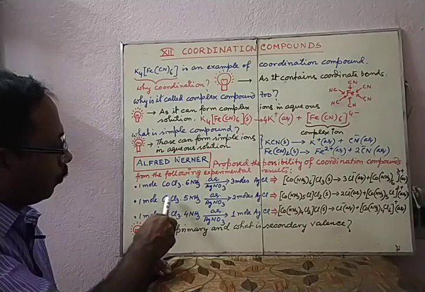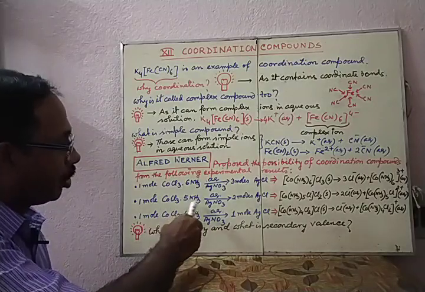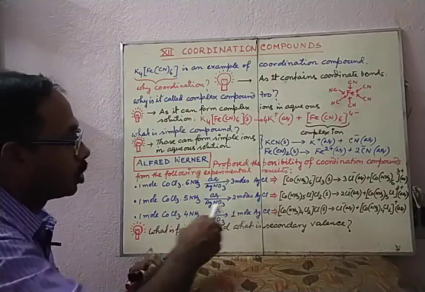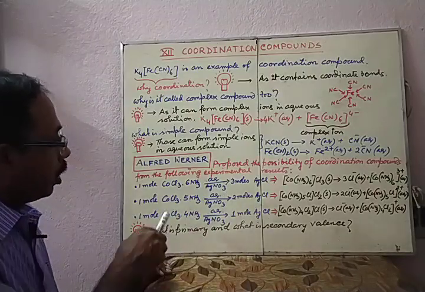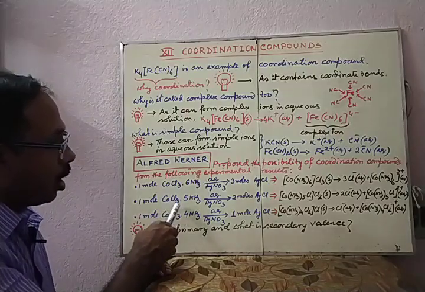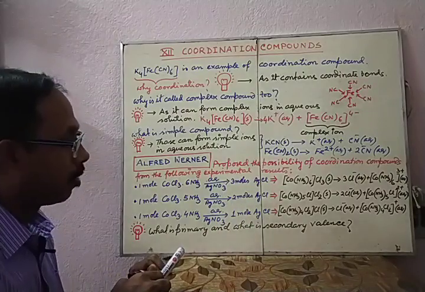When 1 mole of cobalt chloride with 5 NH3 is treated with silver nitrate solution, it forms 2 moles of AgCl. Now you find that there are 3 Cl atoms, but here 3 moles and here 2 moles of AgCl are formed.